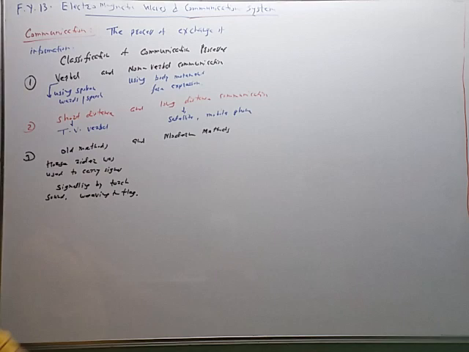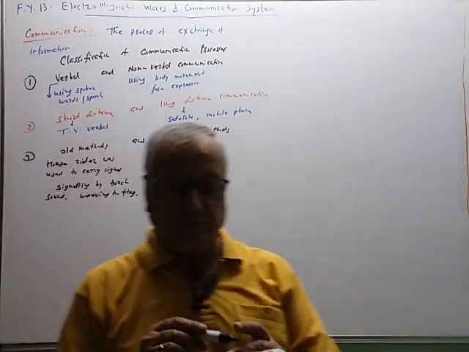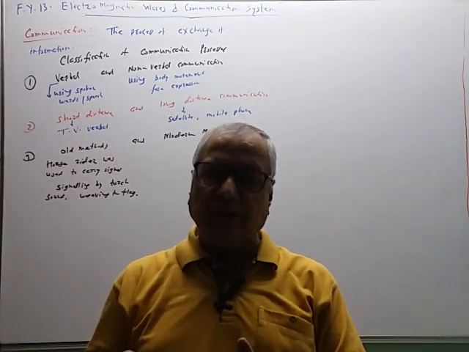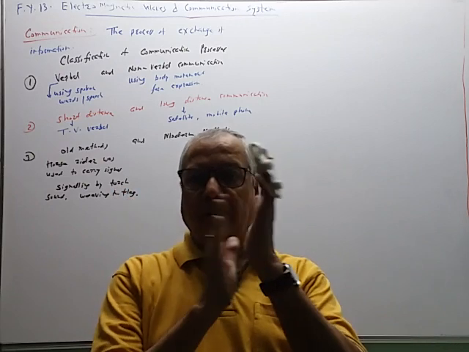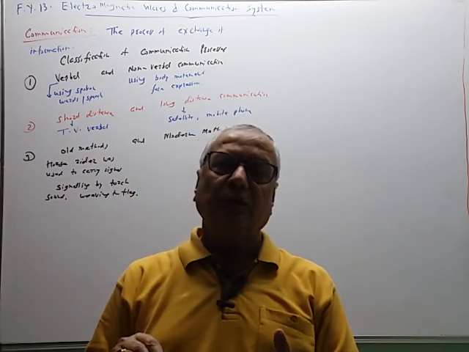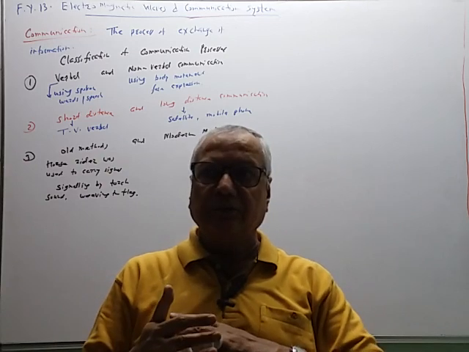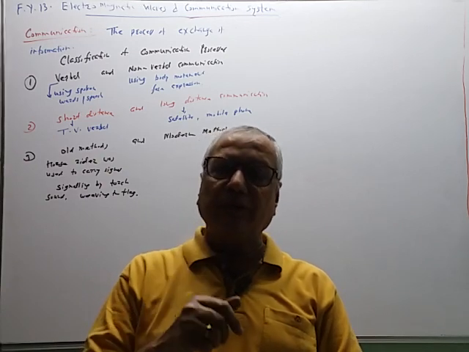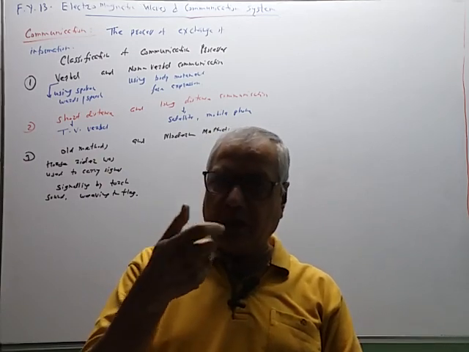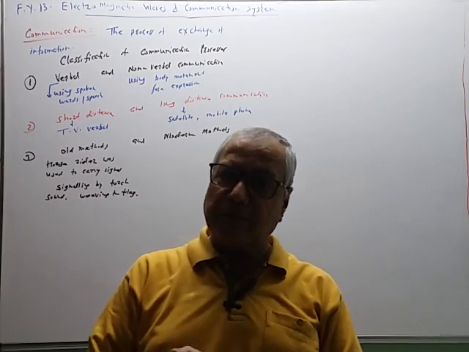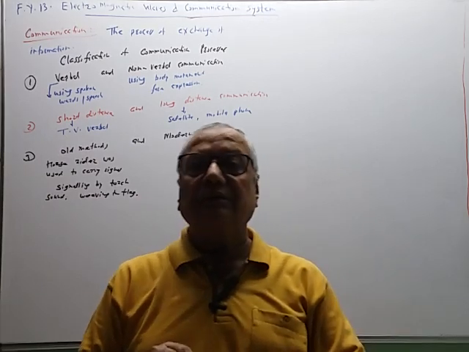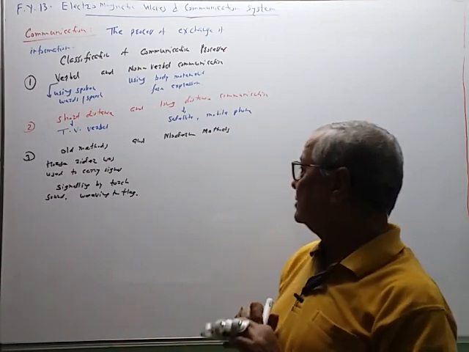These are old methods. Signals are also given by clapping, or by the torch, one signal, two signals, or by knocking. We can knock on the door in some special way. That is also a signaling process.